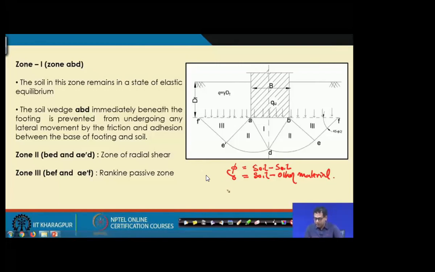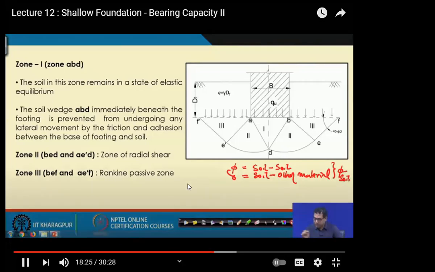Delta is less than phi for most of the common materials that we are using. This is for the phi soil, the granular soil.